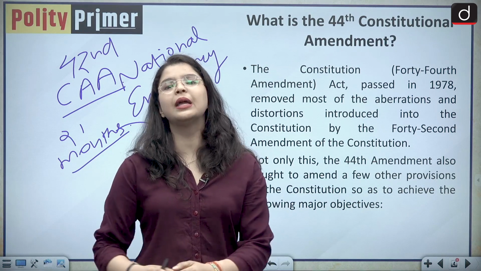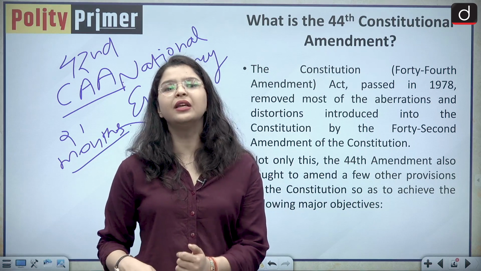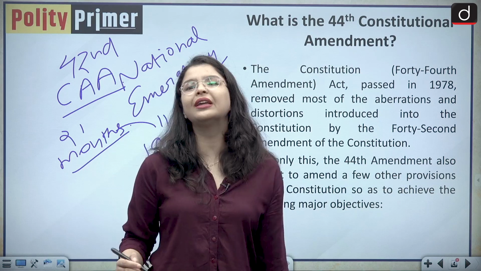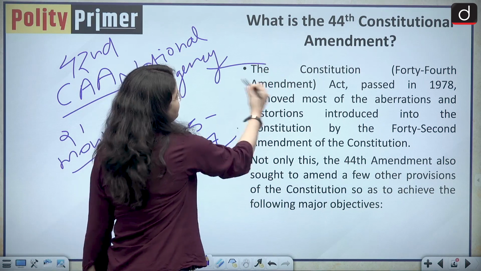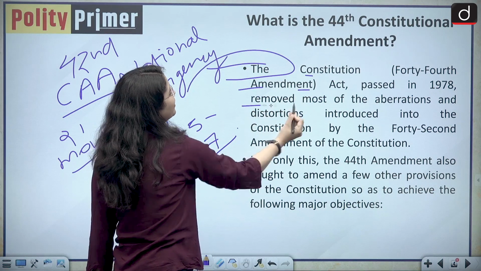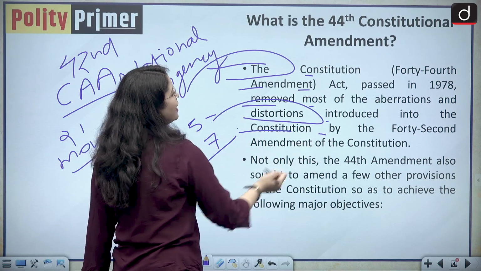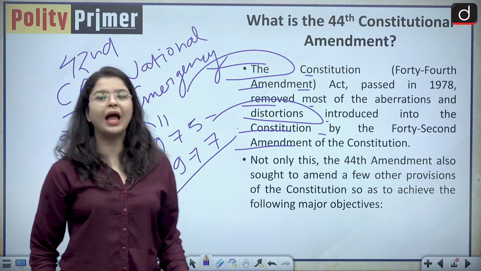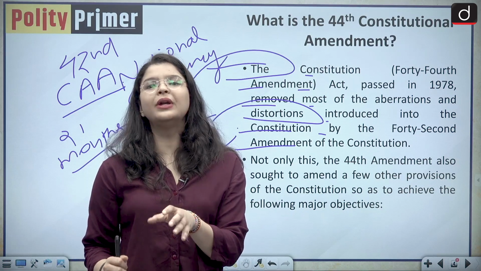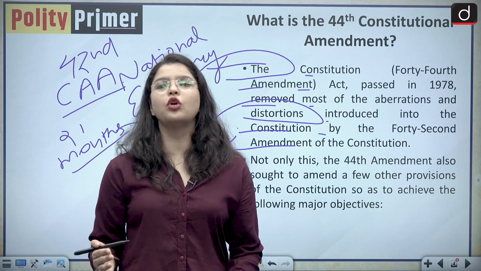The Janata Party government came into power and it promised that yes, we'll undo the damage which has already been done by the 42nd Constitutional Amendment Act and we'll restore the original position of our Indian Constitution. So basically, the Constitution 44th Amendment Act passed in the year 1978 removed most of the aberrations and distortions introduced into the Constitution by the 42nd Amendment Act. As I have said, the Janata Party government won the elections on the promise that we are going to restore the original Indian Constitution.